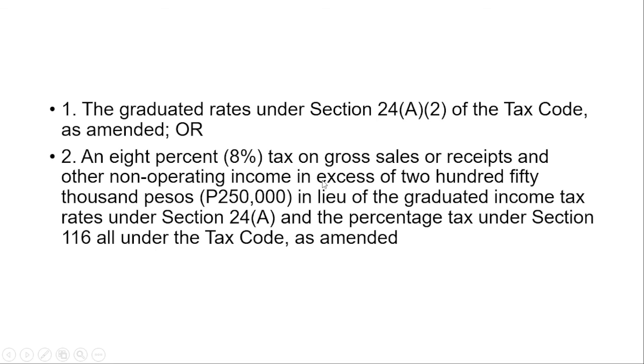So if we have income of less than 3 million, all income above 250,000 will be subjected to the 8% preferential rate for individuals, right?